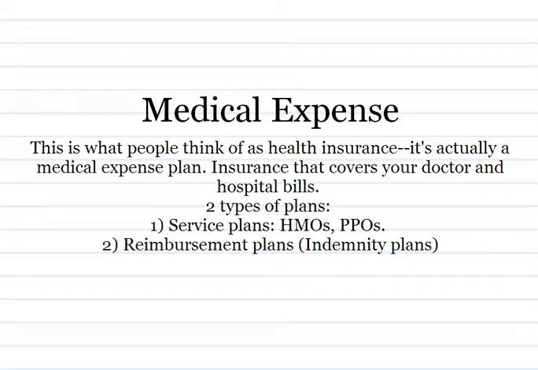Medical expense: this is what people think of as health insurance. It's actually a medical expense plan, insurance that covers your doctor and hospital bills. 2 types of plans: 1. Service plans, HMOs, PPOs. 2. Reimbursement plans.